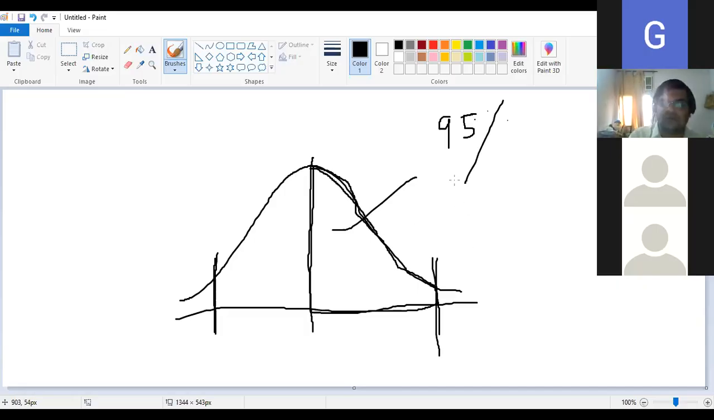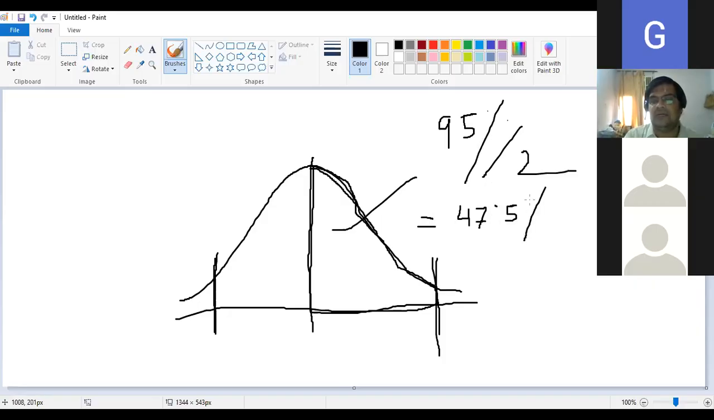Very good. We only divide by 2, because both halves of the normal distribution are equal. So we don't have to do anything else, just 95% divided by 2. How much is that? 47.5%. So in decimal, how should we write this? 0.475. Very good, Abhishek.